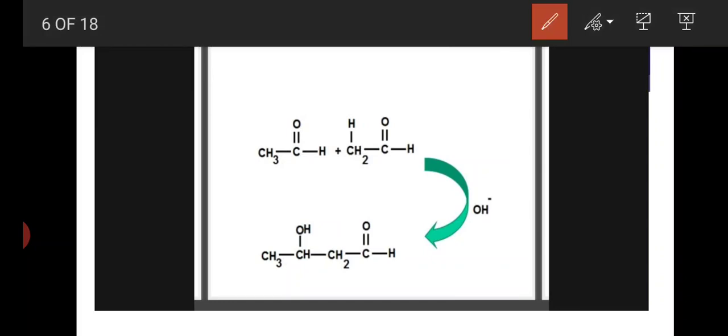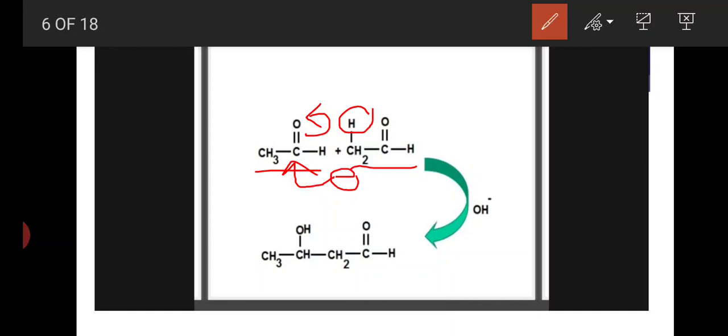Okay, here the reaction mechanism is there. This is 1 mole of acetaldehyde and this is another mole of acetaldehyde. First, one of the acetaldehyde loses an H plus ion in the presence of base and forms an enolate ion. Enolate ion means this carbon, after losing a hydrogen, gets a negative charge. This negative charge attacks the other carbonyl carbon, then the pi bond shifts to oxygen.